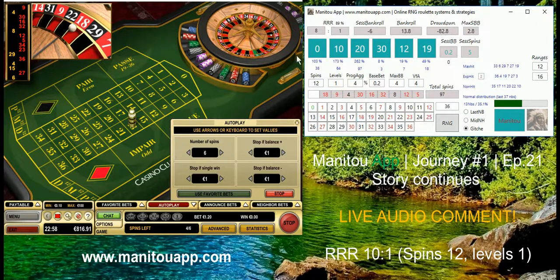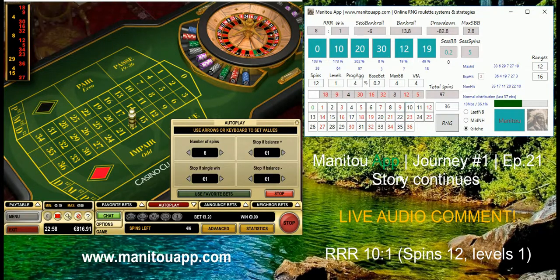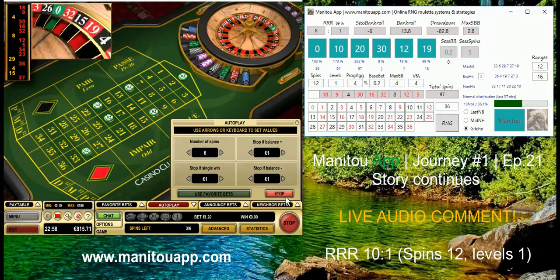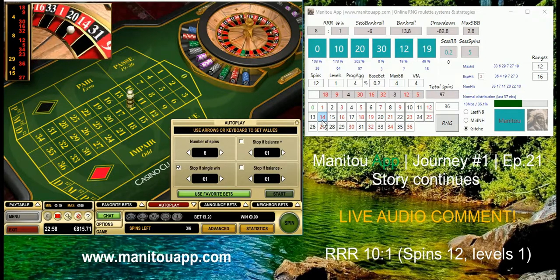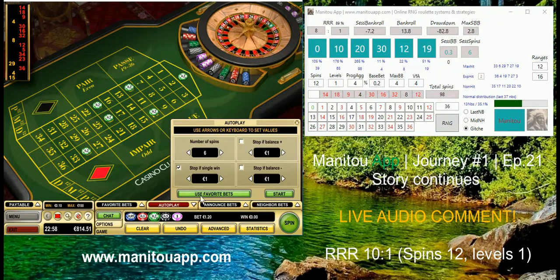So we are playing numbers ending 0. Currently they are not coming. So we should increase our base bet.